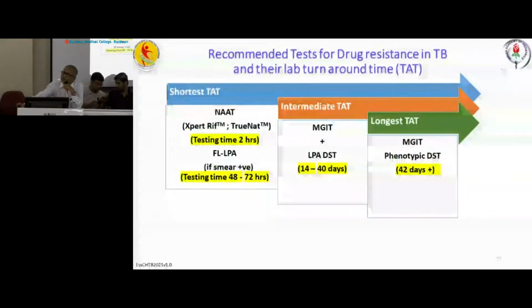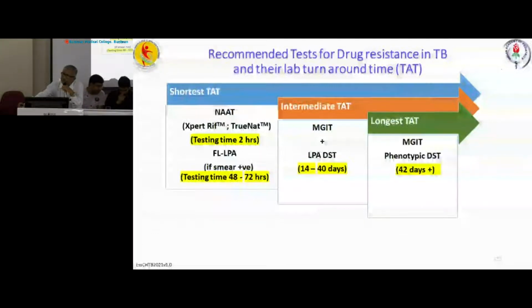And there is a difference between genotypic testing and phenotypic testing. Phenotypic testing means we are growing the organism in a culture media, mostly solid. And on that growth of colony we are adding ATD, then we are assessing the inhibition zone, and depending upon that inhibition zone, we are assessing the sensitivity pattern.